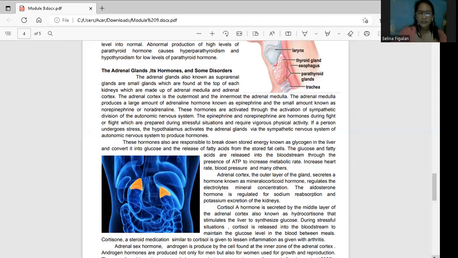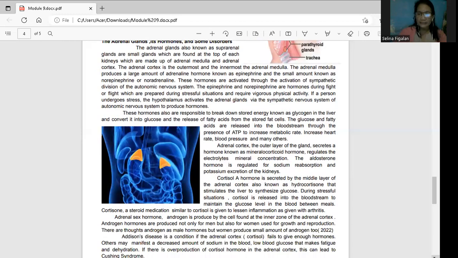The adrenal cortex is the outer layer of the glands. So kung ang inner is the adrenal medulla, the outer is the adrenal cortex, which secretes the mineralocorticoid hormone. So this is the one that regulates the electrolytes mineral concentration. That is the reason why one of the functions of your endocrine system is to regulate the electrolyte imbalances.